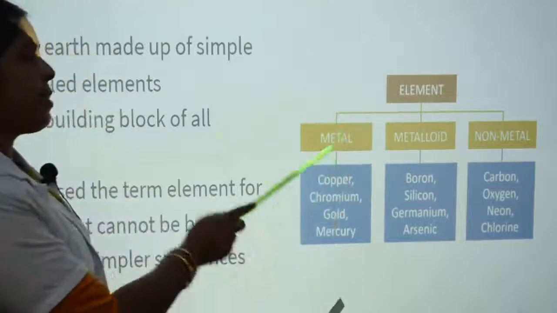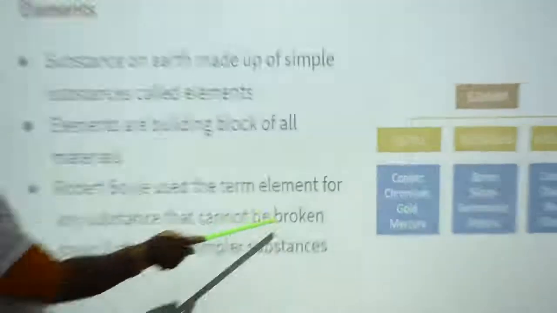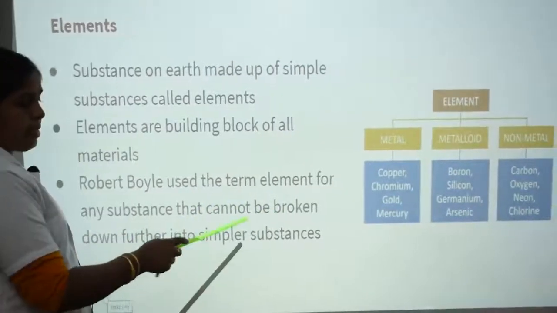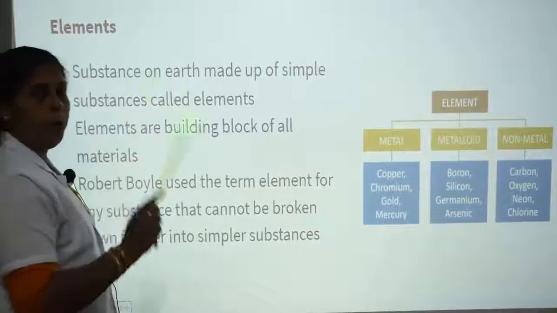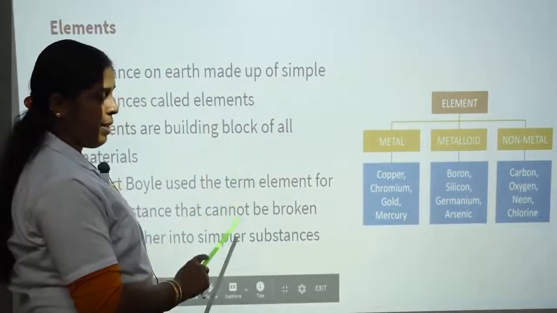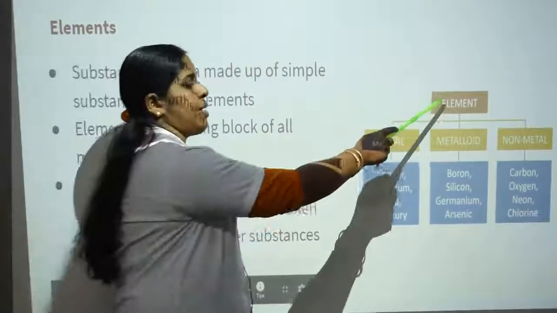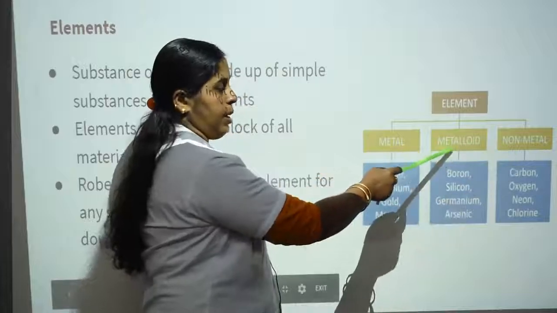Once again, let's see elements. What do elements mean? Any substance that cannot be broken down into further simpler substances is known as an element. Examples of elements: copper, chromium, iron, hydrogen, chlorine, etc. All are included under elements. Elements are classified into metals, non-metals and metalloids.